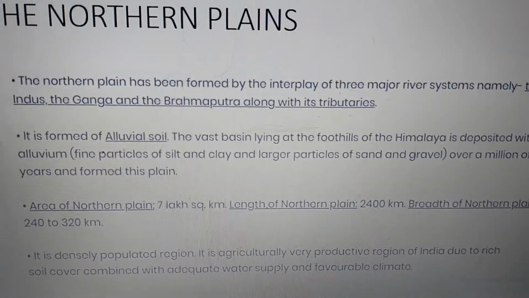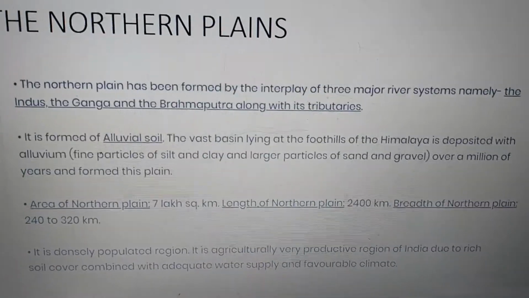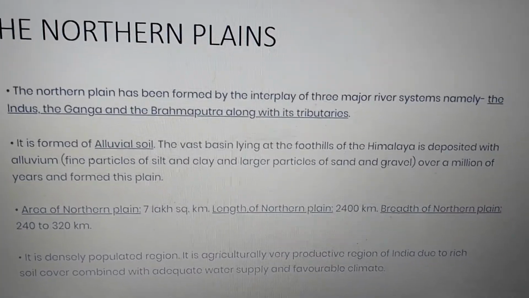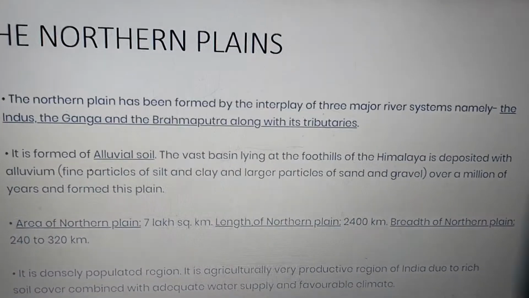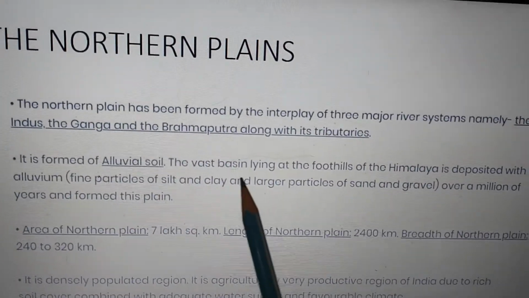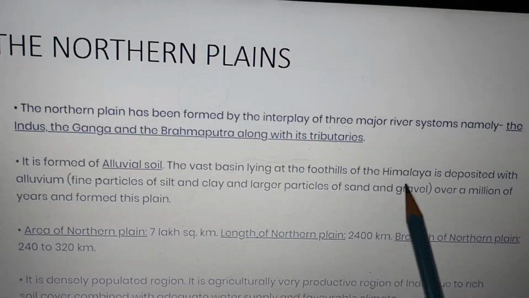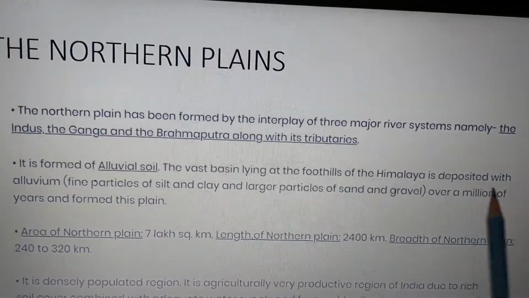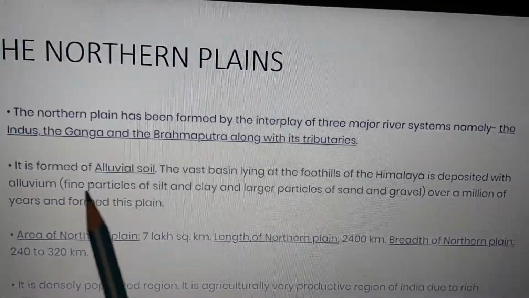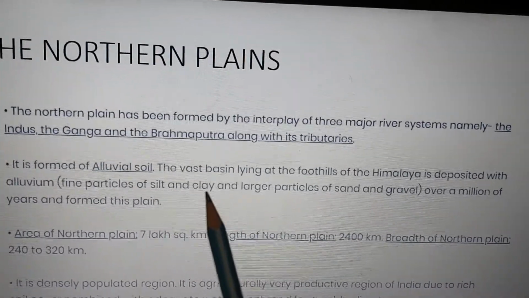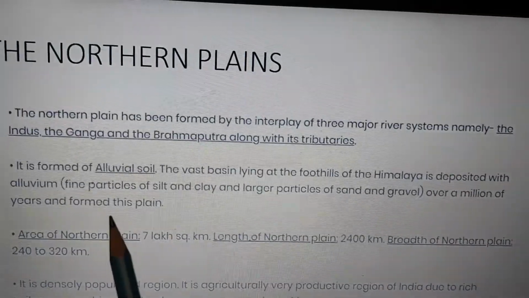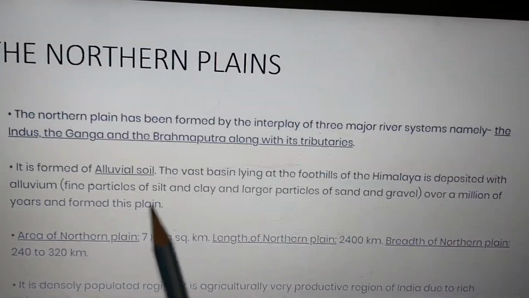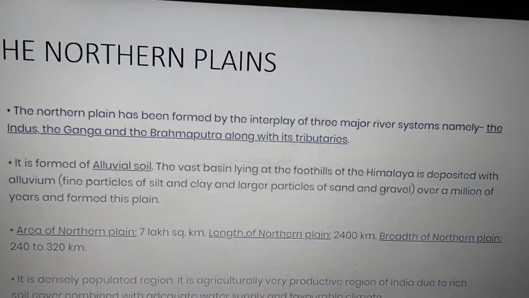So let us revise once again what the northern plains are. Northern plains are formed by the major three river systems, the Indus, Ganga and Brahmaputra along with their tributaries. It is formed of alluvial soil, and the vast basin lying at the foothills of the Himalayas is deposited with this alluvial soil. What is alluvial? Fine particles of silt and clay and larger particles of sand and gravel. Over millions of years they have deposited and filled up that depression and formed this plain.